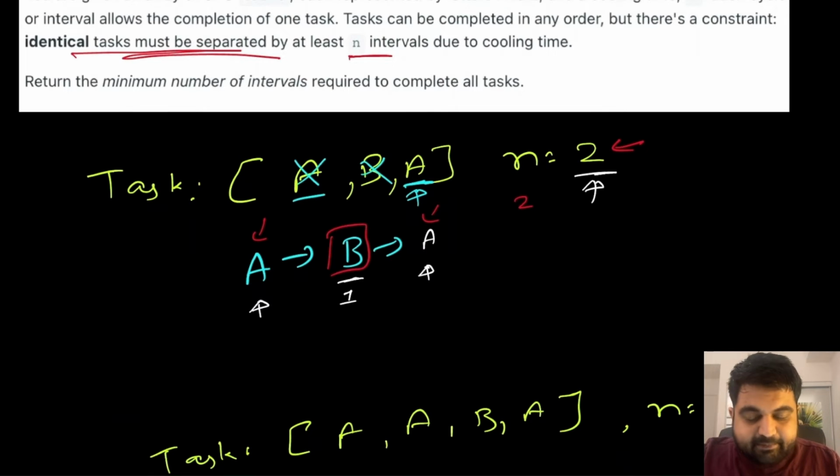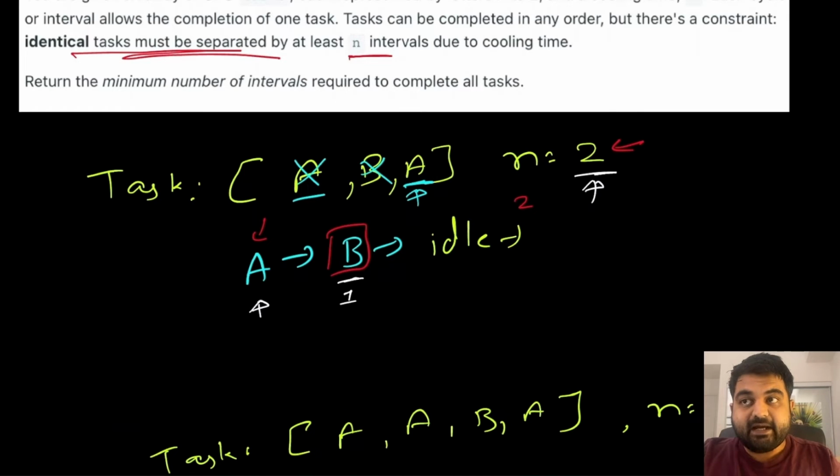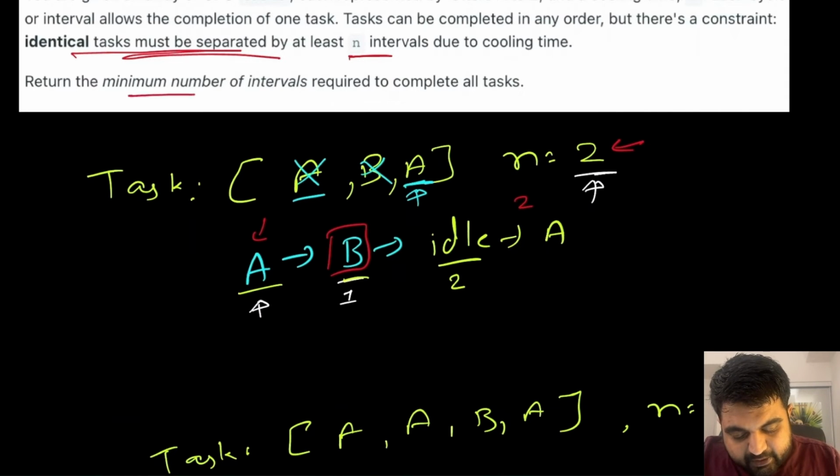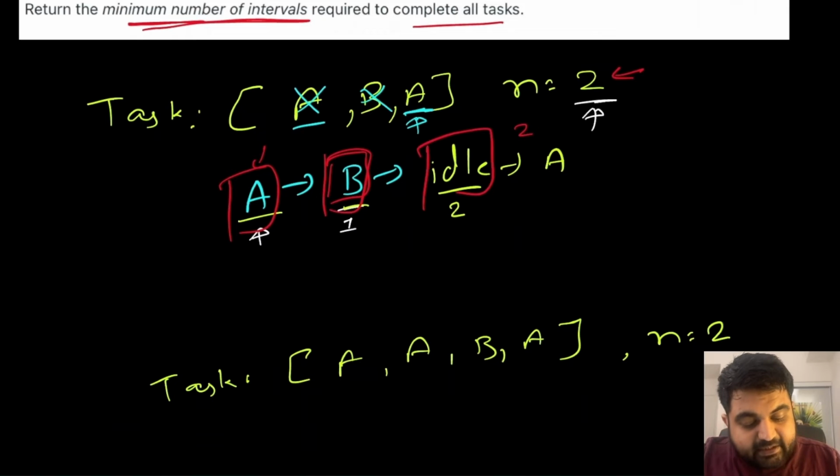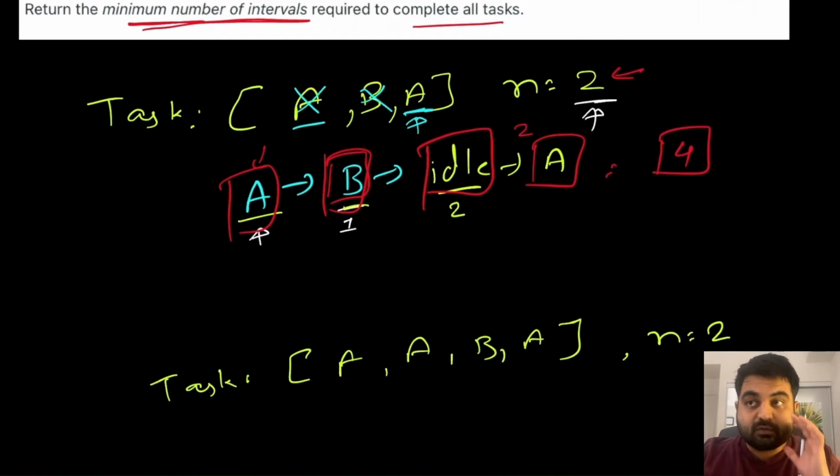Currently we only have it separated by 1 interval, so we will actually have to add one more interval over here where we are not going to do anything. So this would be an idle period where we are just going to stay idle just to complete that one more interval. And now we have 2 intervals completed after we completed task A, and then once again we can complete the remaining task A. So in total we need to return the minimum number of intervals required to complete all tasks. In this case, we took 1, 2, then this idle third, and then completing A as the fourth. So in total, we took 4 intervals to complete this task.